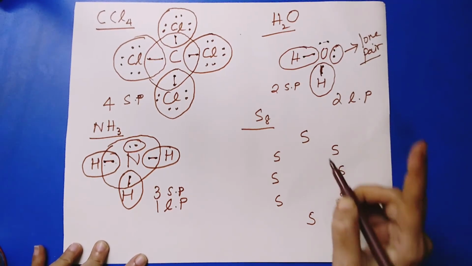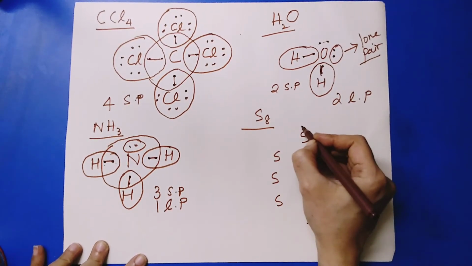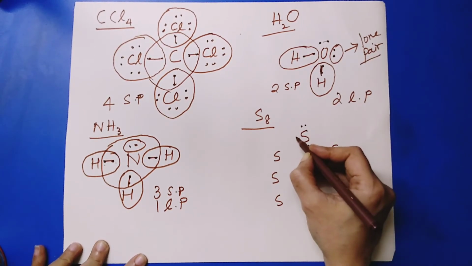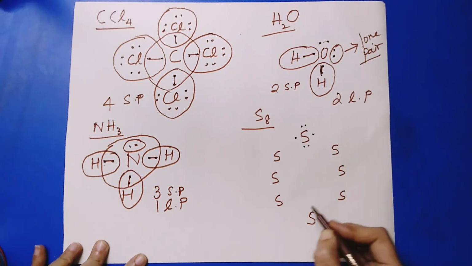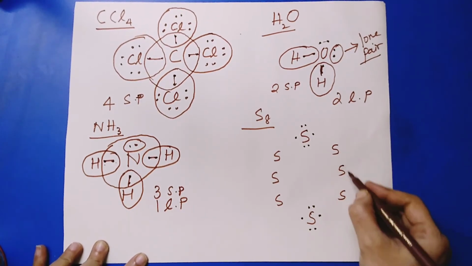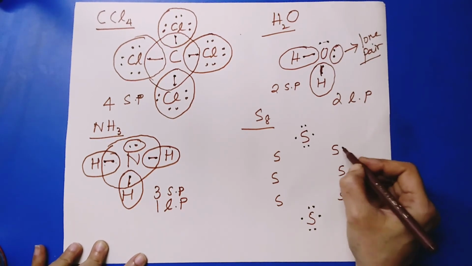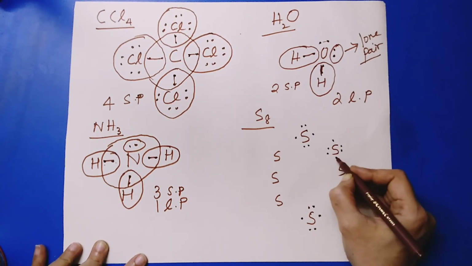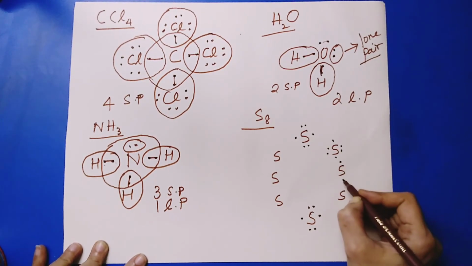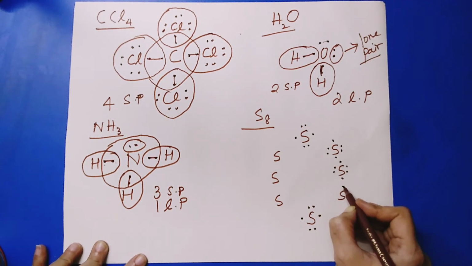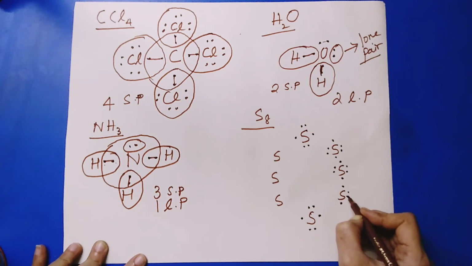So for the top and the bottom alone, you place the 6 valency electrons like this. That is 2 on the top and bottom of the atom and 1 on each side. The same thing in the bottom sulfur atom. Okay. And for the rest, which are in the sides, place 2 on the sides and 1 on top and the bottom of each atom. Because there are 6 valency electrons for it, so we have to place them accordingly.